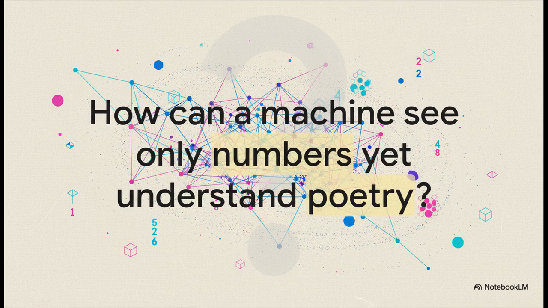So here's the big question, right? How does a machine, a thing that fundamentally only understands numbers, understand something as human as poetry? It can write code, it can explain quantum physics, but deep down it's just a calculator crunching ones and zeros. So how on earth does it get from a bunch of numbers to grasping the meaning of a poem? That's the puzzle we're going to solve today.